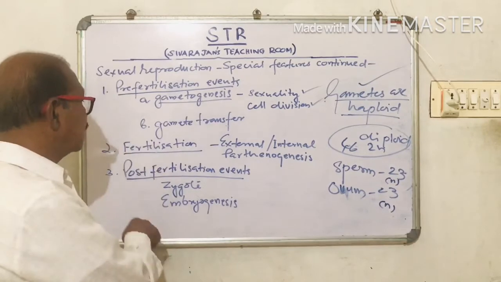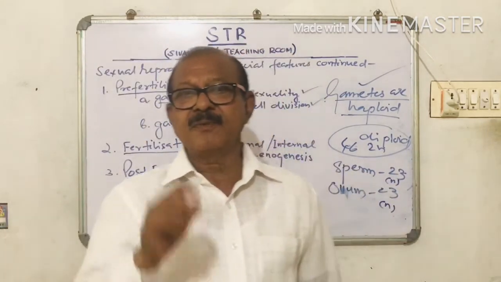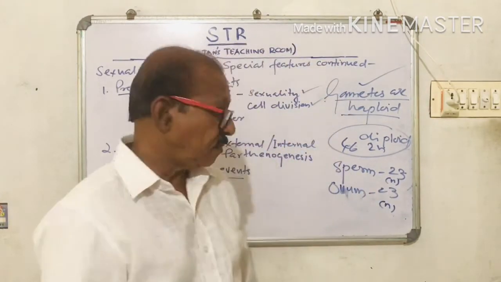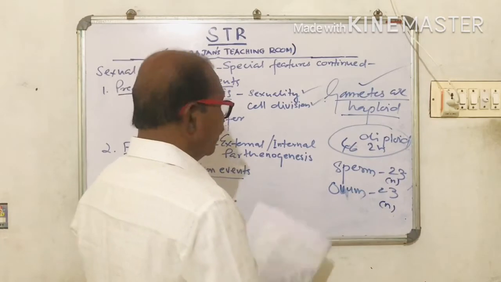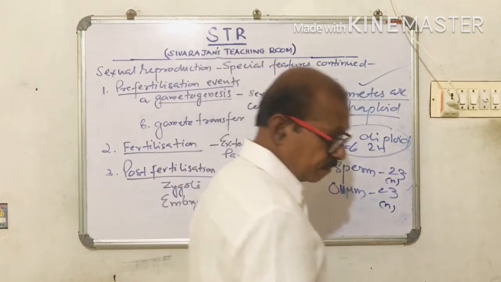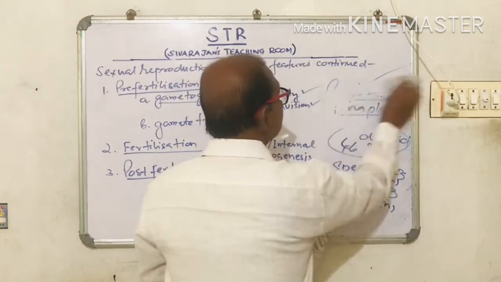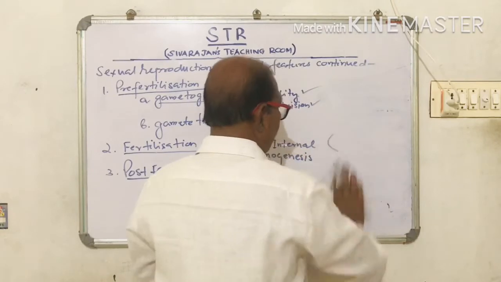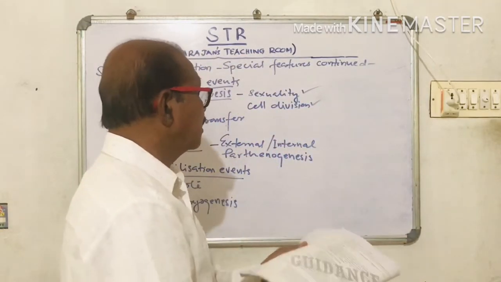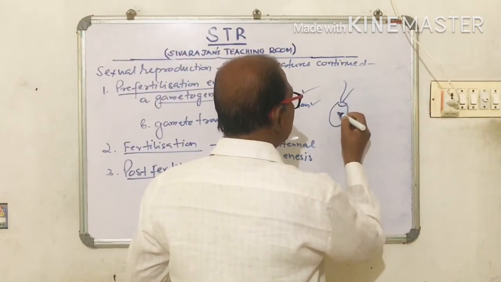Now the second thing is fertilization. What is fertilization? Fertilization is the fusion of the male and female gametes. And again, the fertilization may take place externally or internally. Then one more thing about the gametes. Sometimes the gametes may be of similar type.